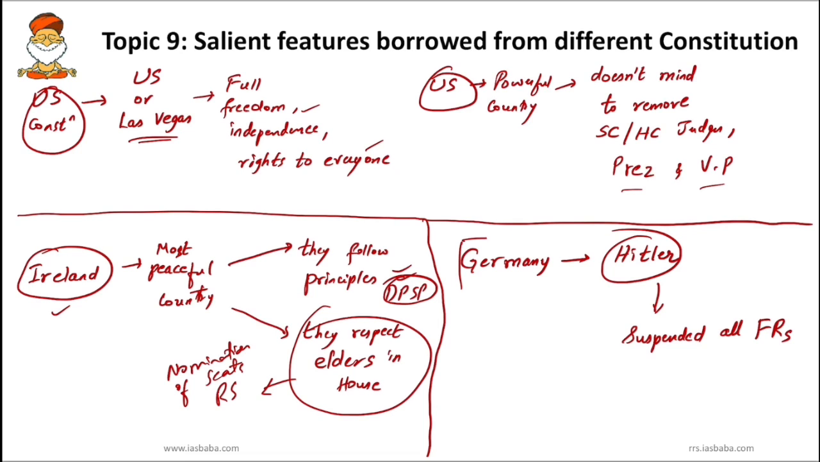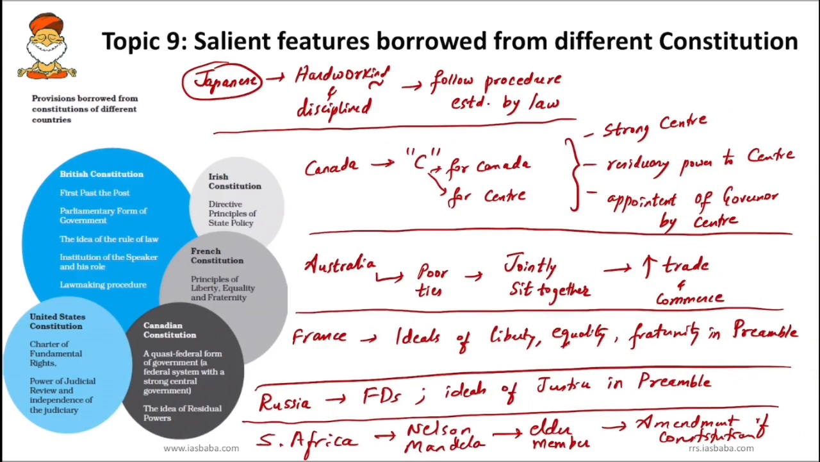Next, Germany. So whenever we think of Germany, we remember Hitler times. Whenever they talk about the German constitution, just know that Hitler killed Jews and all the fundamental rights were suspended. So next we'll try to understand Japanese. Whenever we think of Japanese people, we know that they are very hardworking and they are very much disciplined. So why they are disciplined? Because they follow certain procedure. They follow procedure established by law and they don't break the rules. They follow the procedures sincerely. So remember, procedure means procedure established by law.